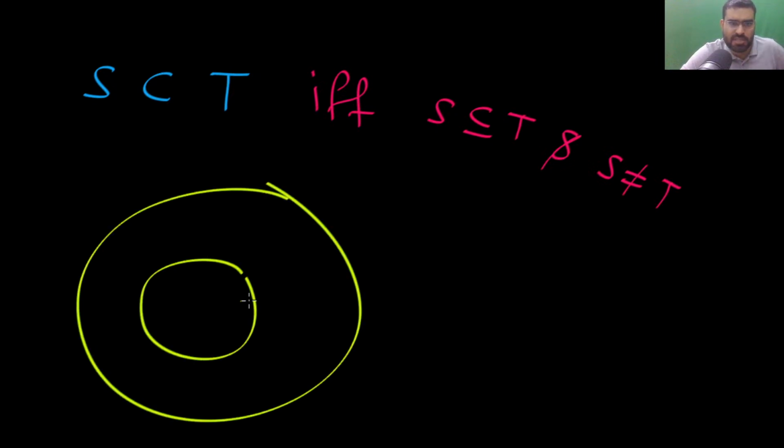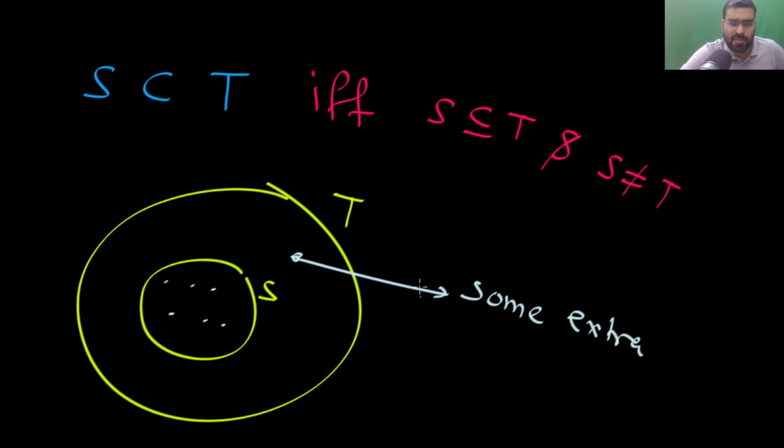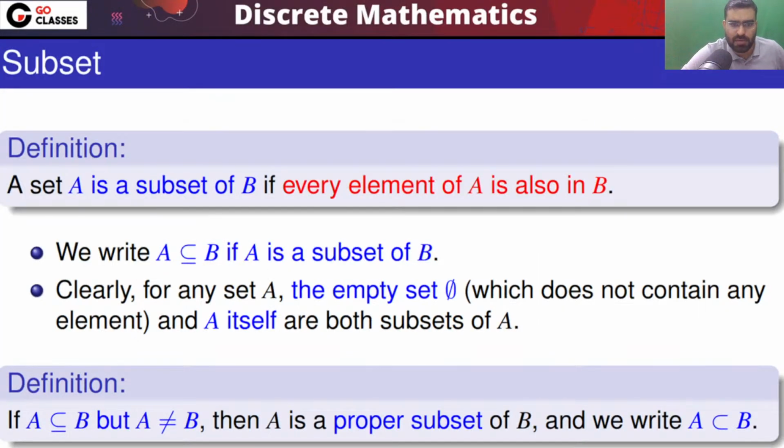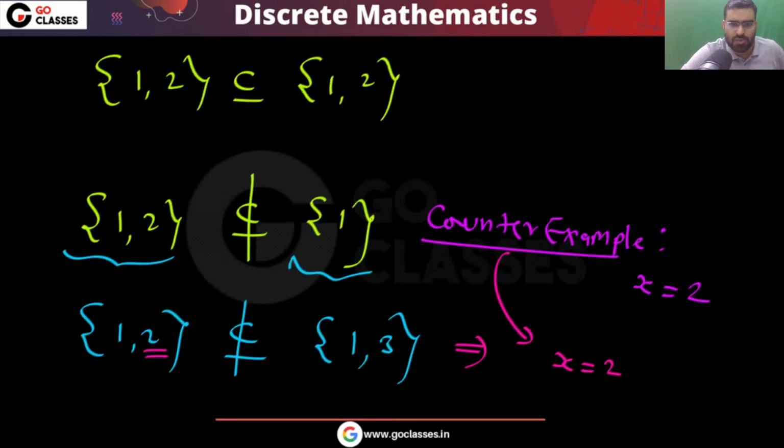If and only if S must be a subset of T and S must not be equal to T. Proper subset means this is your S, this is your T. Every element in S is also an element in T, but there must be some extra element in T. In this situation you will say that S is a proper subset of T. So this is the definition.